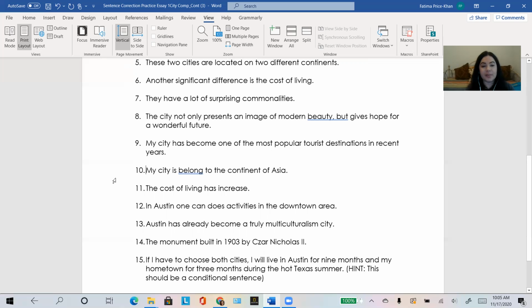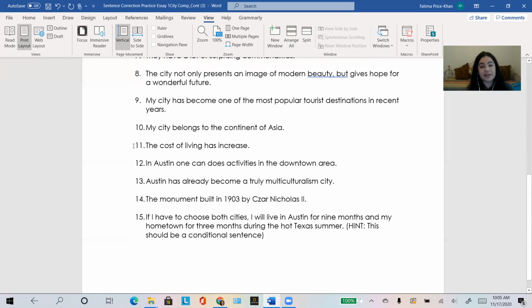How about number 10? My city is belong to the continent of Asia. So once again, we have "is," a be verb, plus a present simple verb. It doesn't exist in the English language. So we will take out the "is" and we will just make the subject, city, which is like a he, she, it, agree with "belong." So it's going to be "belongs." My city belongs to the continent of Asia.